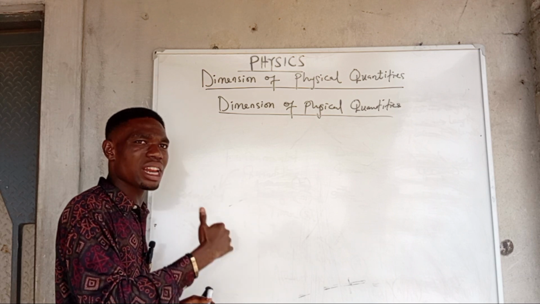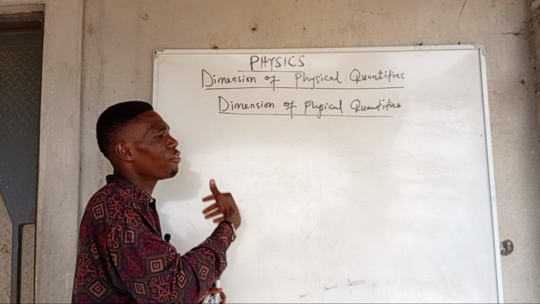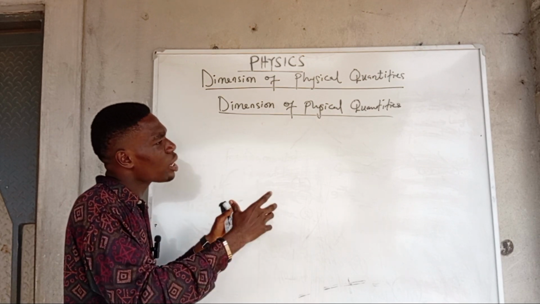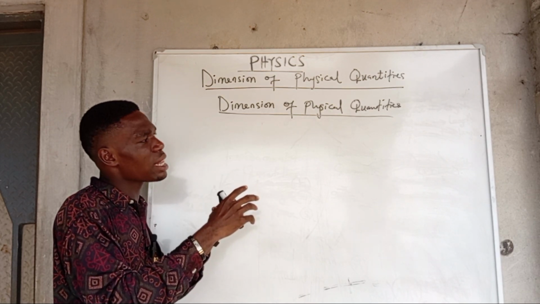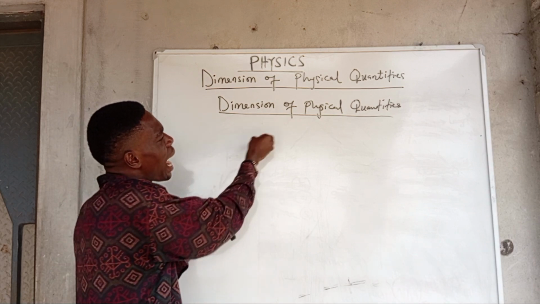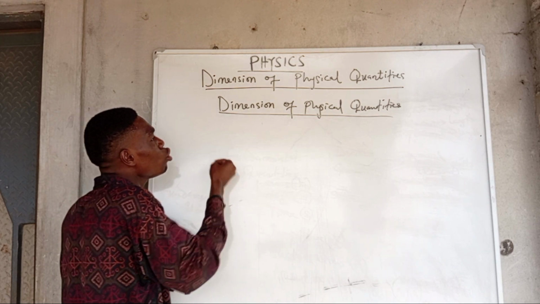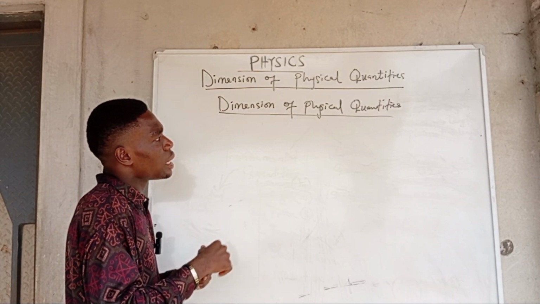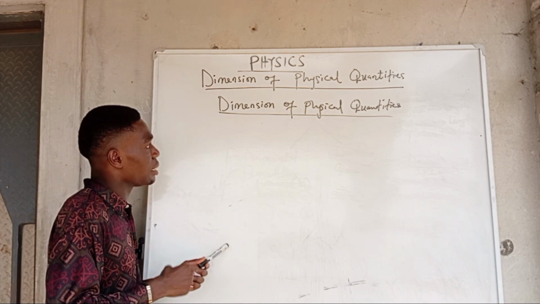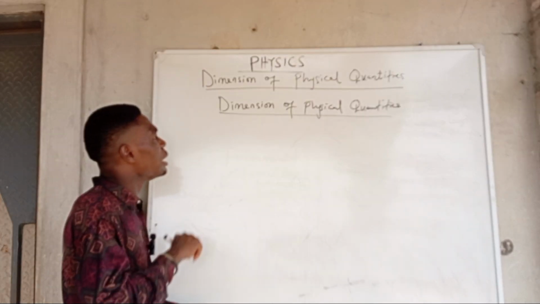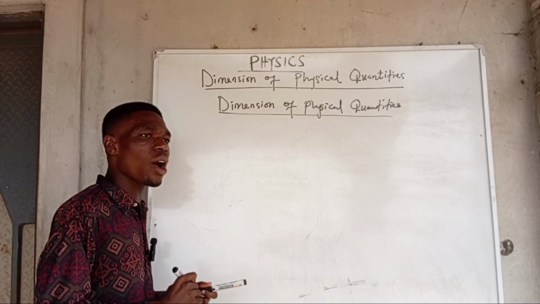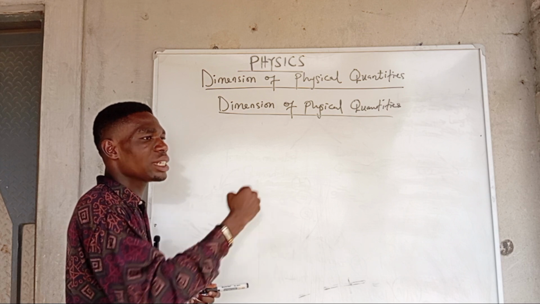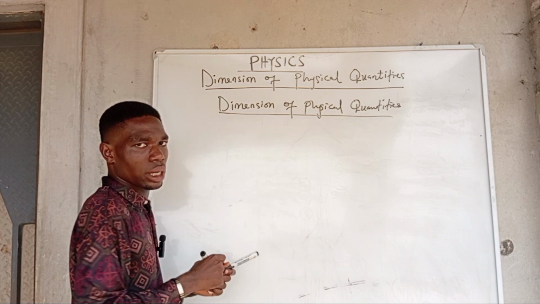We want to express other quantities in terms of the fundamental quantities. Like we want to break down derived quantities so that we now have the fundamental quantities to use to explain them. Are we together now? Yes, that is dimension of what? Physical quantities. Now, in practice, dimension of physical quantities is actually the powers to which the fundamental quantities are raised to get other physical quantities. Are you getting me?